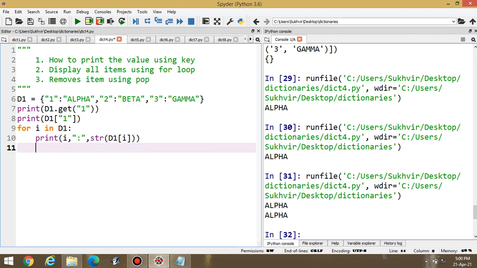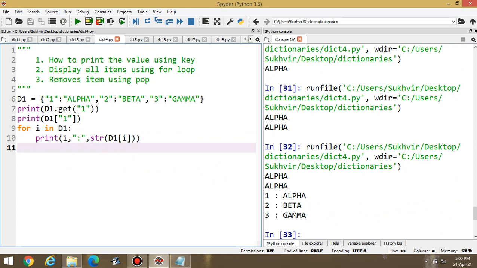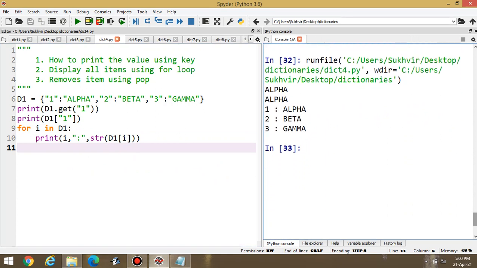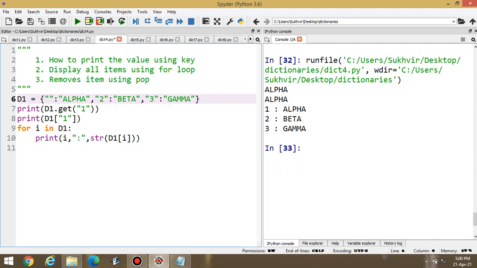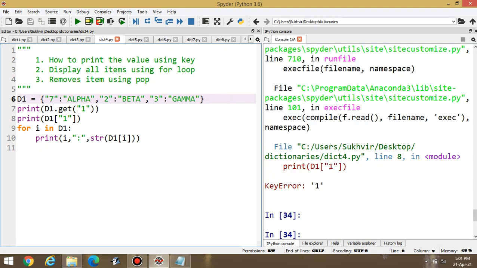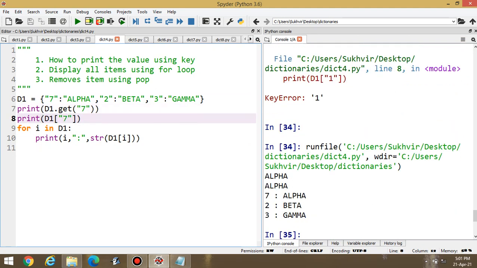Now execute the program. Look at the values 1, 2, 3. Suppose I am changing these values. Suppose I am writing 7 here. Okay. Then display the content. d1, this one is not there. Yes. 7 and 7. Now execute the content. You can display the content.